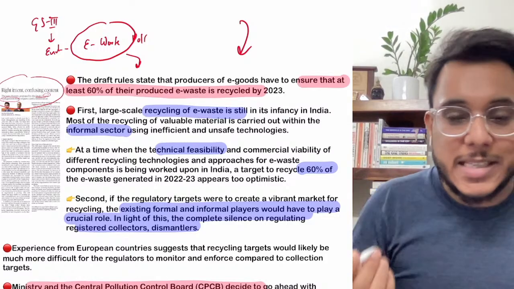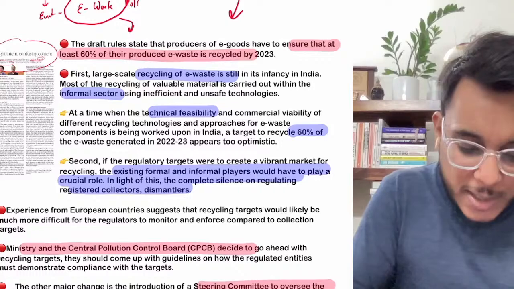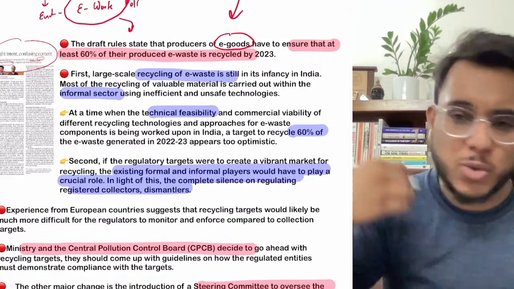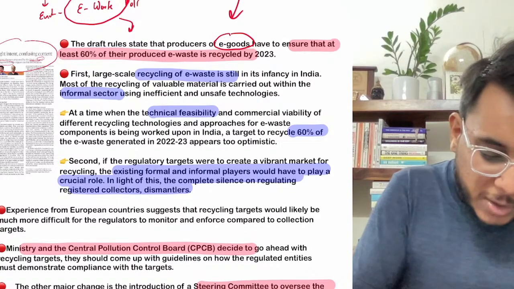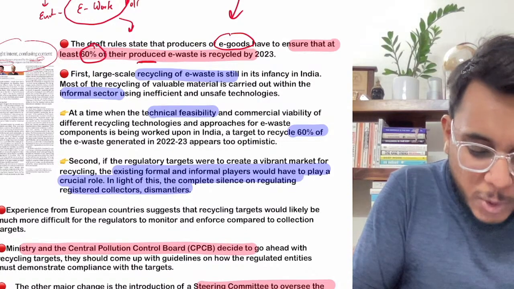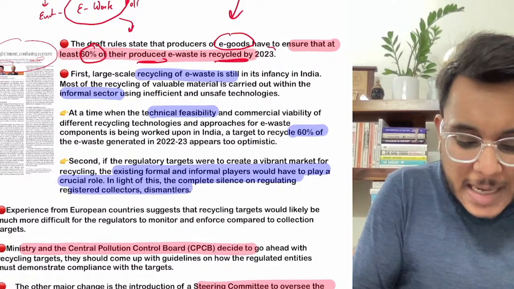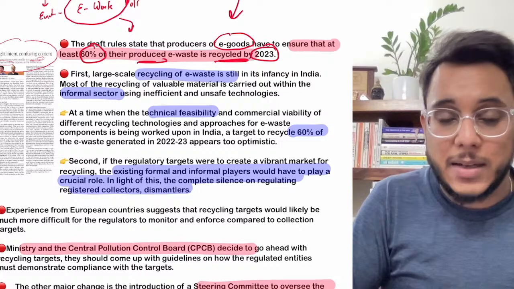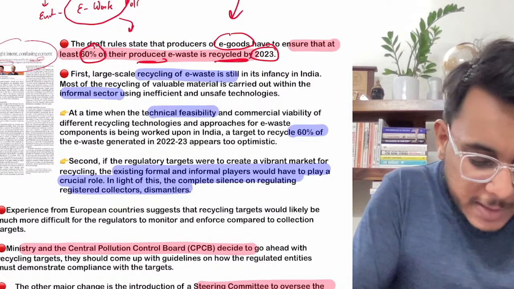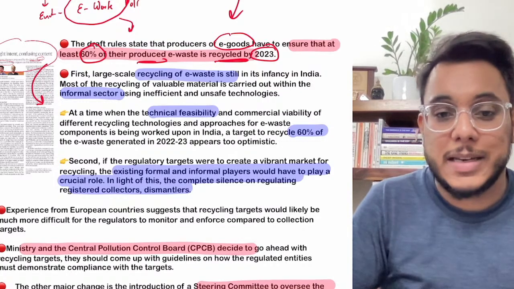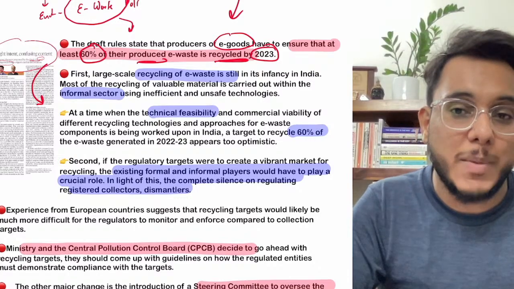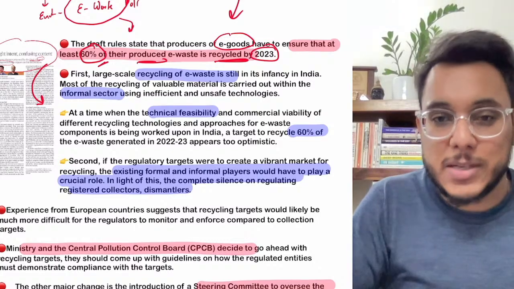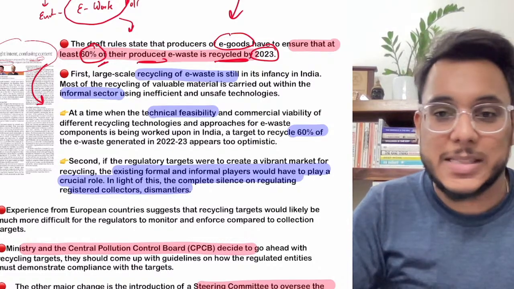Now guys, these new rules provide that the producers of e-goods, producers of mobile phones, tablets, laptops or any e-goods, need to make sure that at least 60% of their produced e-waste is recycled by 2023. Further, it has been provided that such things will have one particular legal obligation also. If a company is not able to recycle 60% of their e-waste, then there will be a compliance cost.